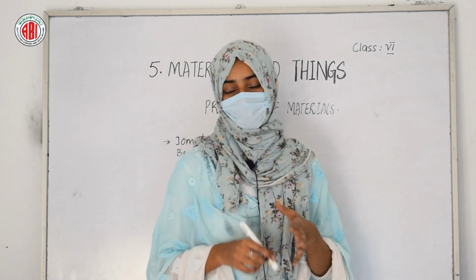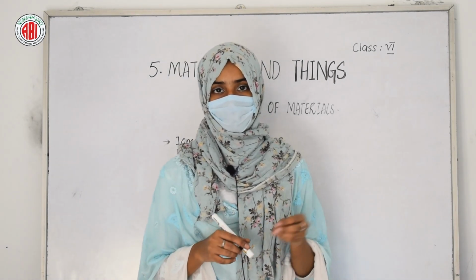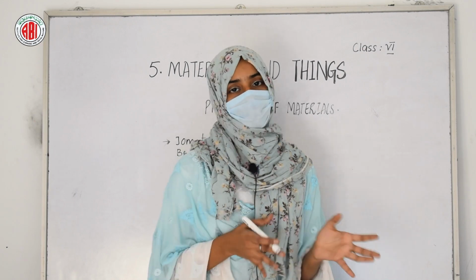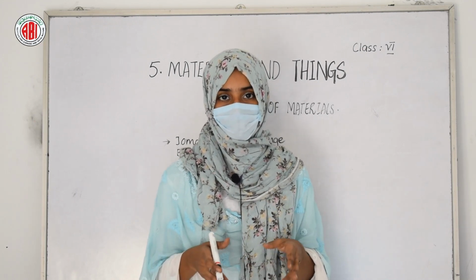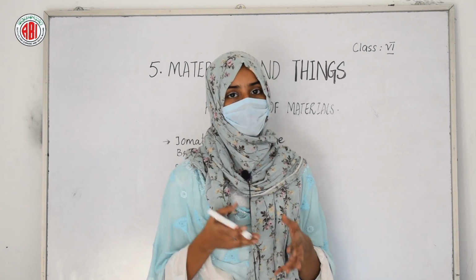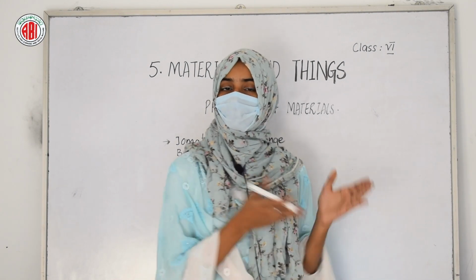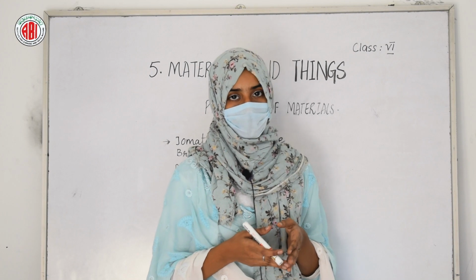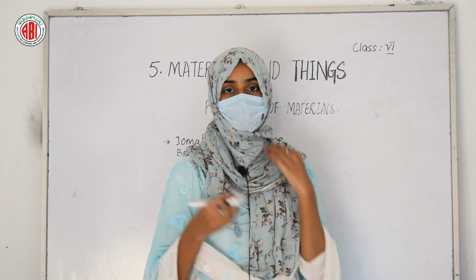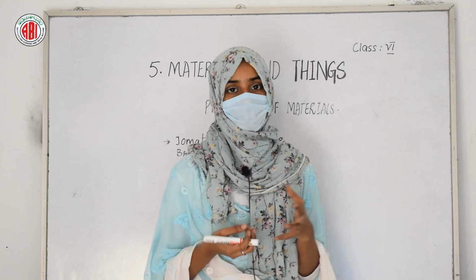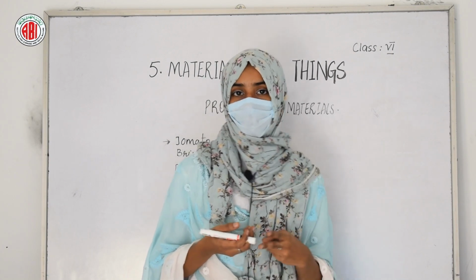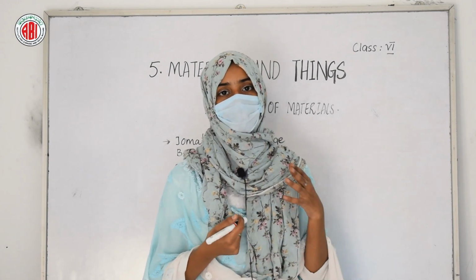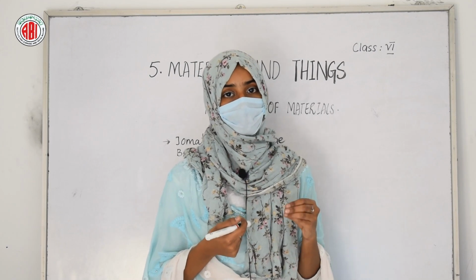So children, you might have heard the story in which an ant fell in a tank, but this ant takes the support of a floating leaf, and by taking the support of this floating leaf, it reaches the bank of the tank. So here the ant uses scientific knowledge, and based on this we can find two more properties of different materials, and those properties are sink and float.